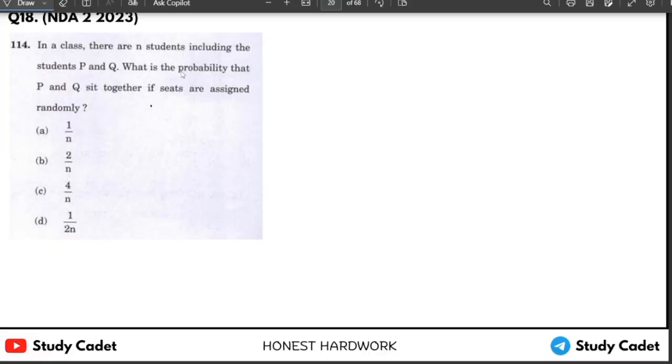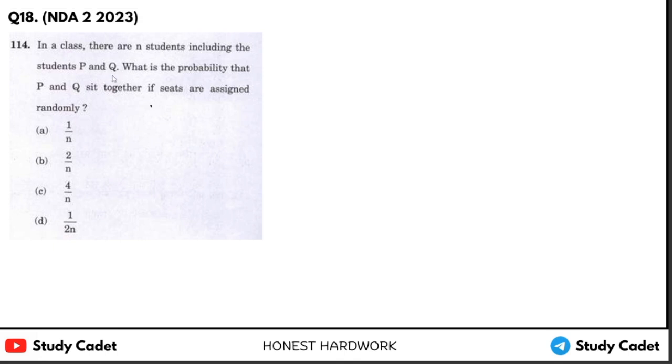In a class there are n students including the students P and Q. What is the probability that P and Q sit together if seats are assigned randomly? You need to understand permutations and combinations here. If you know the P and C chapter, then only you can do this. N students including P and Q, what is the probability P and Q sit together? How will we do it?